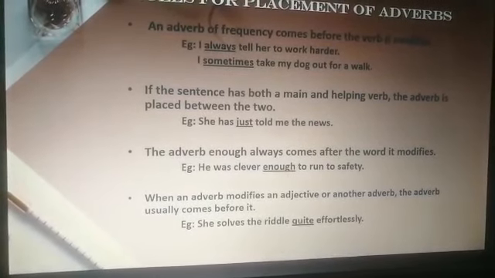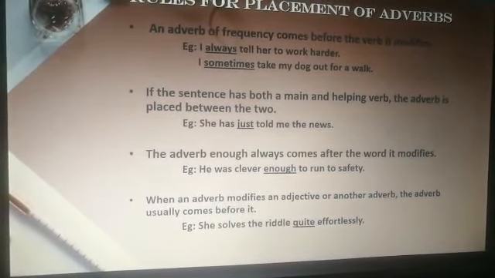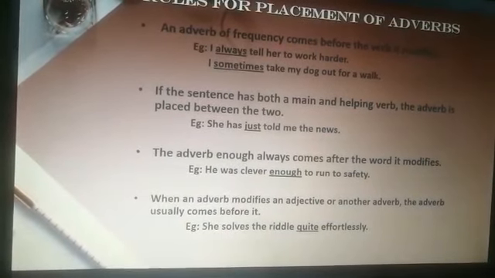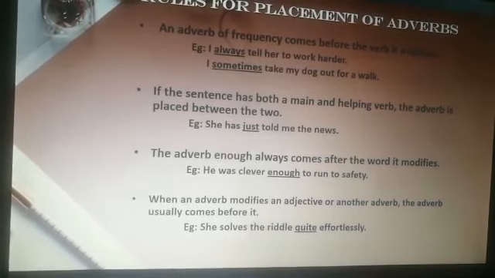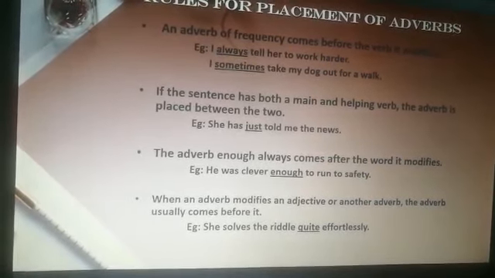Now, the next rule says if a sentence has both a main and helping verb, then the adverb is placed between the two. The adverb comes after the helping verb. As you can see the example, she has just told me the news.